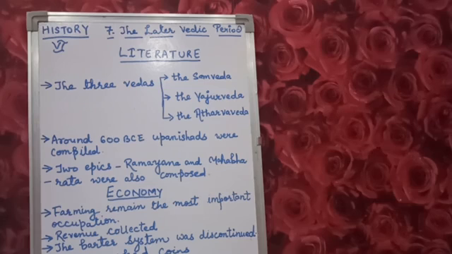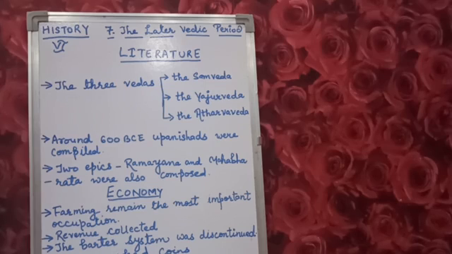So, canons means a collection, a list of sacred books accepted as genuine, and it essentially consists of the rules and norms of different types of yajnas and sacrifices.